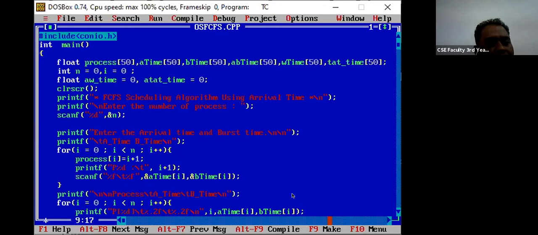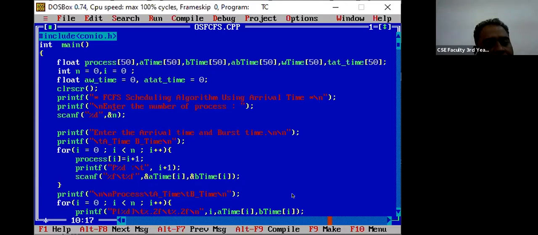Next, clear screen. Then the print statement is going to print first come first serve algorithm using arrival time. So without arrival time also you can calculate. It's not mandatory that you have to use always an arrival time, okay. So without arrival time also you can calculate that. Now enter the first number. Oh, okay, sorry.